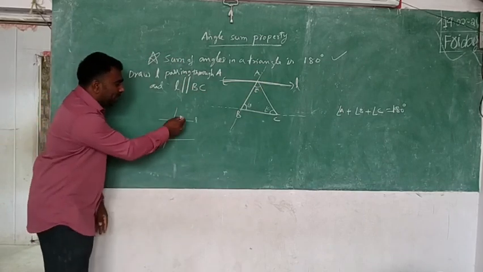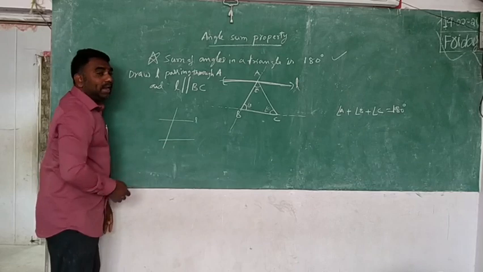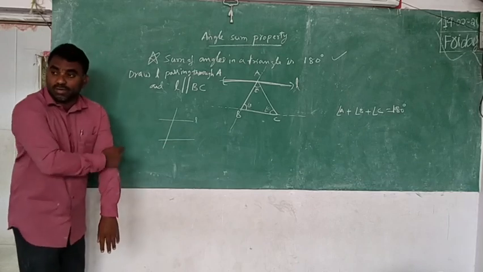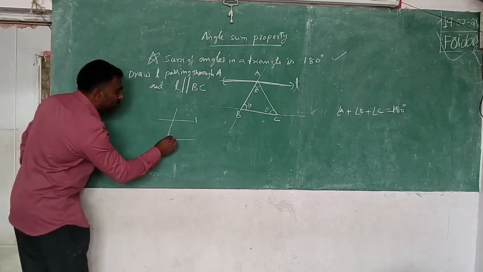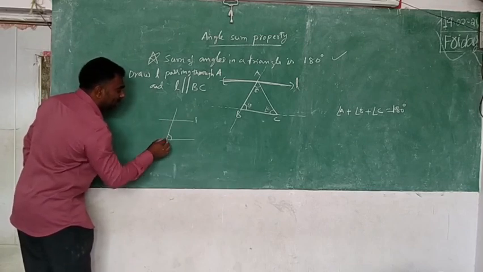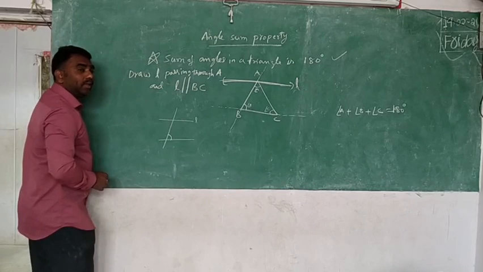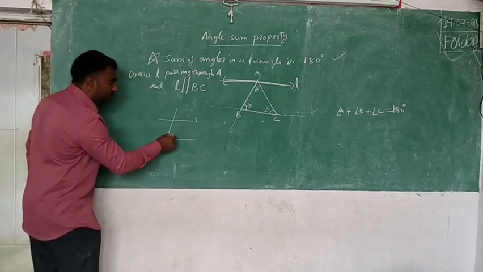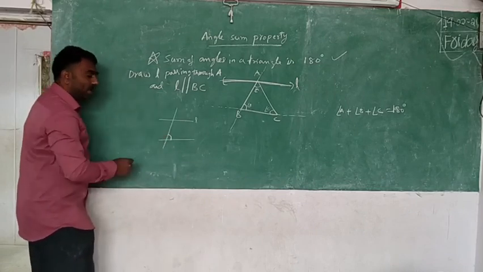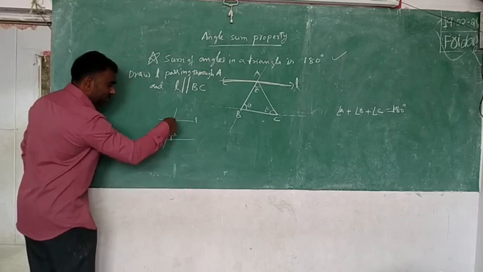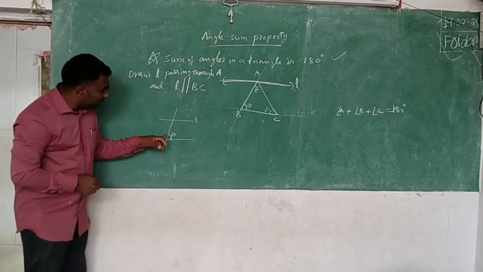You see these are parallel, as you said already. When lines are parallel, alternate angles are equal. Observe this angle and say what it is from the picture. This is angle B. For this, which is the alternate?